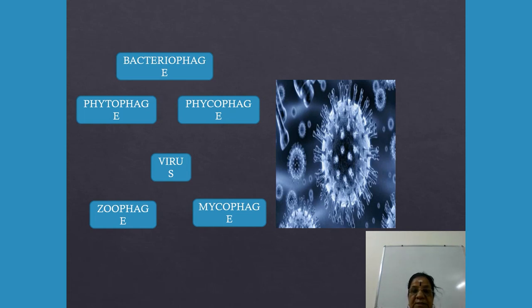Myco refers to fungi, zoo to animals, phyto to plants, phyco to algae, and bacteriophage for bacteria. I hope you are following. So these are the types of viruses that we are seeing.